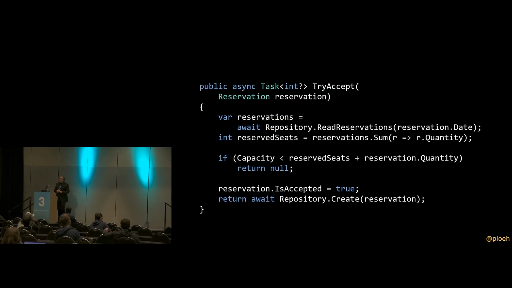So what's an impure operation? I think it's easiest just to explain that by some examples, because we have examples of 2 types of impure operations here, and there are only 2 types, so we have examples of both. So read reservations here is impure because it's non-deterministic. In order for a function to be pure, a function must be deterministic, and that means if you call the function with the same input arguments, it should always produce the same output value.